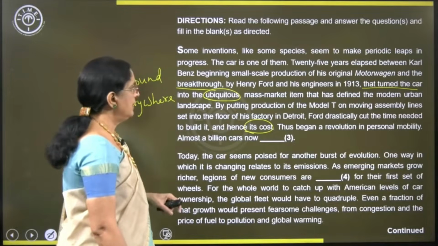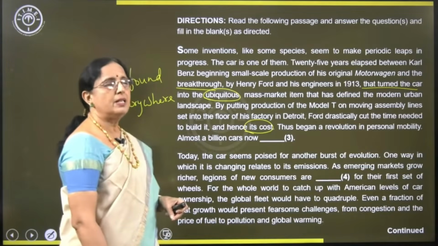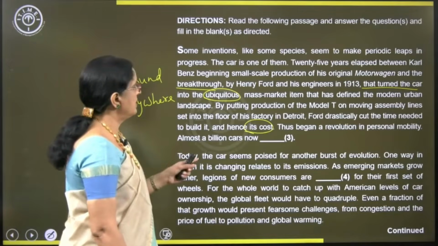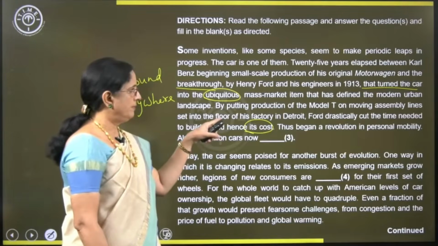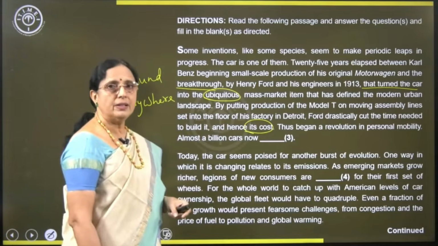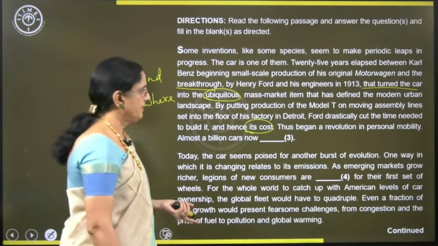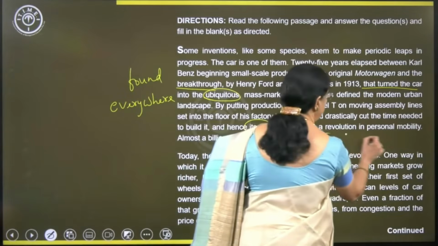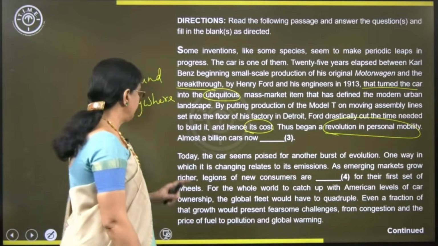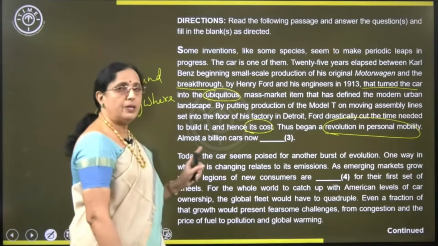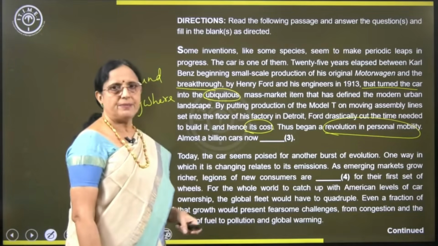Thus began a revolution in personal mobility. So Henry Ford played a major role in bringing a revolution in the car industry. People started using the cars. Almost 1 billion cars now dash.